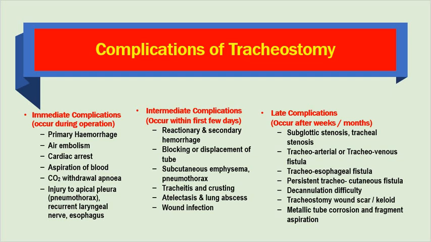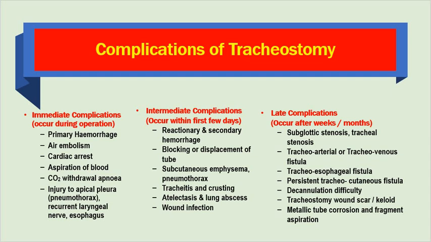Late complications occur after weeks or months of tracheostomy. They are subglottic stenosis, when the patient has a high tracheostomy or when there is injury to the cricoid cartilage. Then tracheal stenosis, when there is injury to the trachea. Tracheoarterial or tracheovenous fistula is not uncommon and the patient starts bleeding from the tracheostomy. Tracheoesophageal fistula is also a complication of a long-term tracheostomy tube.